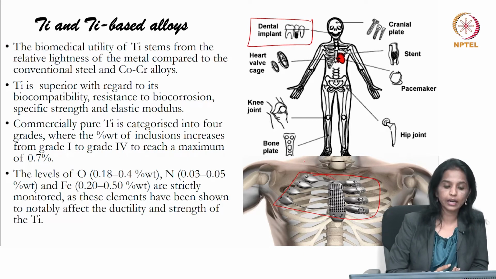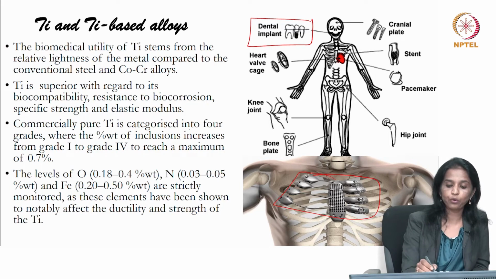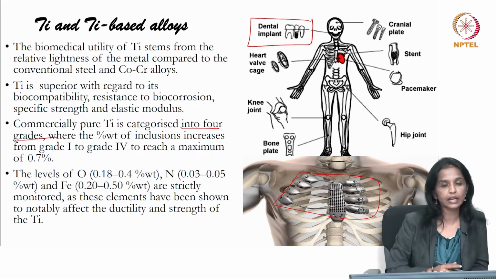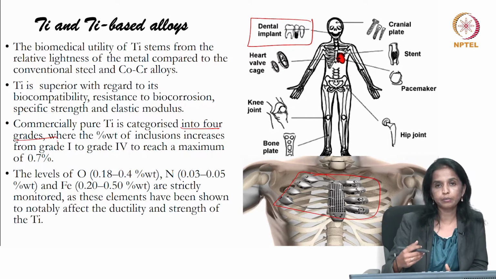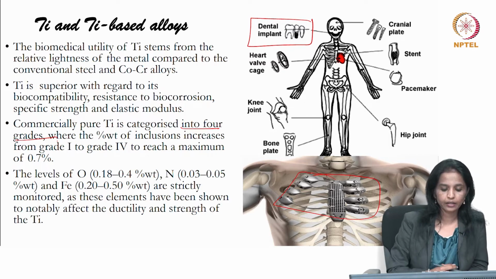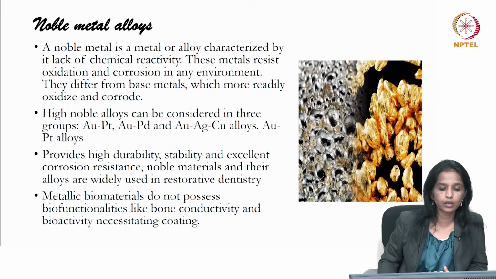So, having said that, we need to understand that commercial titanium is available in 4 grades. While choosing titanium, you will have to choose between the grades of titanium based on how much of the alloy molecules are there. So, depending on that, the characteristics of titanium would differ.